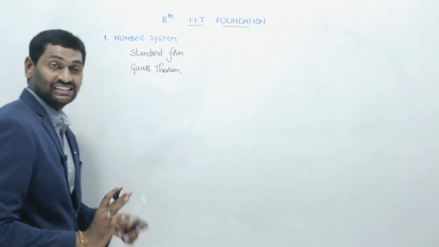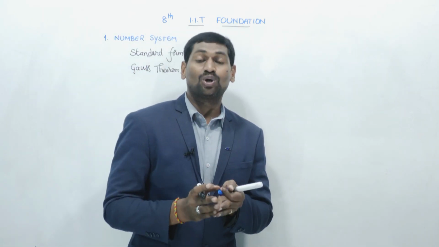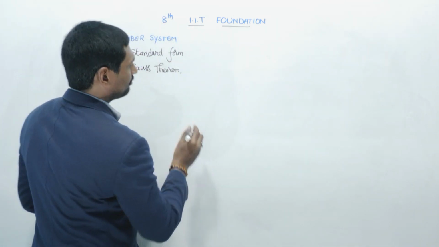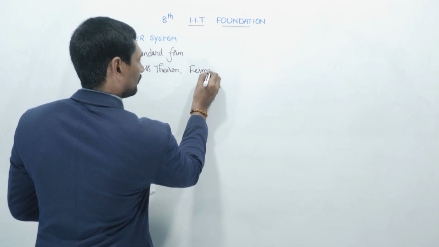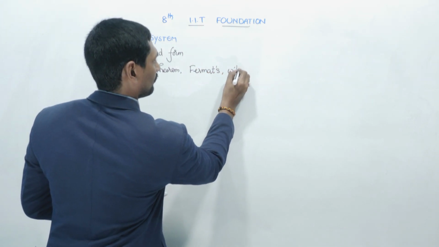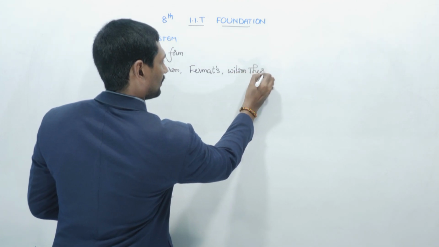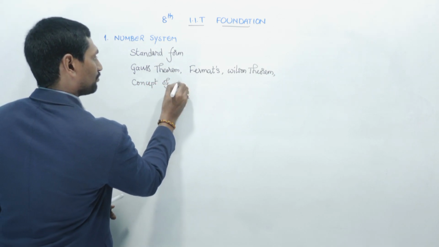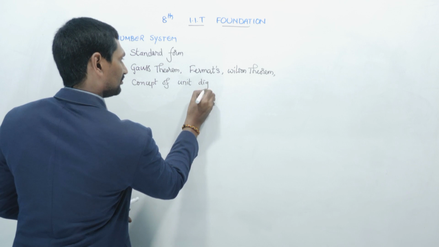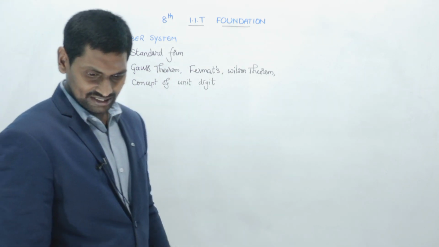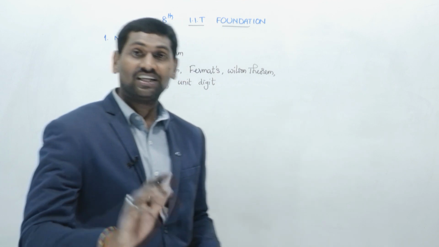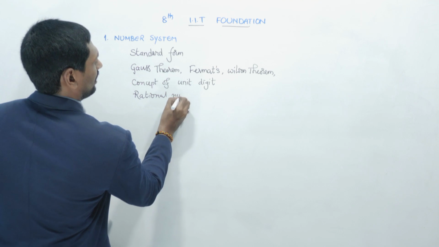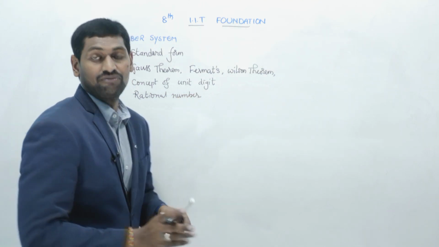Fermat's theorem, Wilson theorem, and the concept of unit digit. Okay, Gauss theorem, Fermat's theorem, Wilson theorem, and the concept of unit digit also. And we'll deal with the topic of rational numbers and greatest integer function.